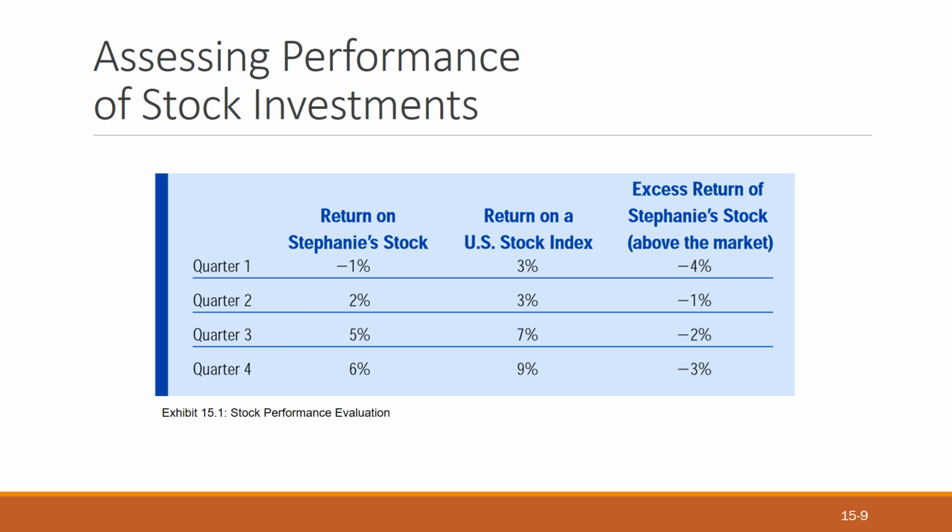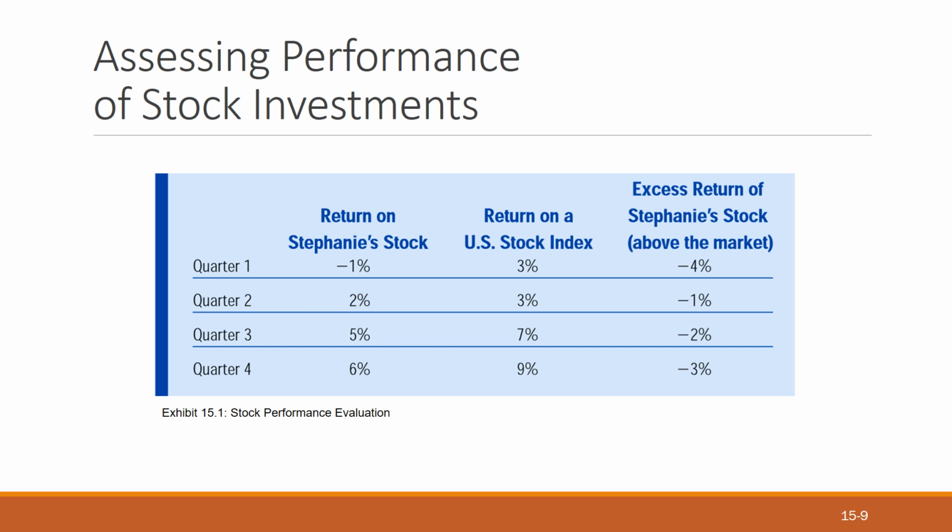In the first quarter, you are getting minus 1% on the stock and 3% on the US stock. So overall you are getting minus 4% of excess return. Then you are getting 2% in the second quarter on the stock and 3% on the US stock, so you get minus 1%. Then 5%, 7%, and minus 2%; 6%, 9%, minus 3%.